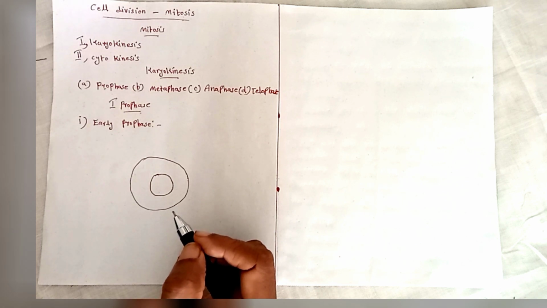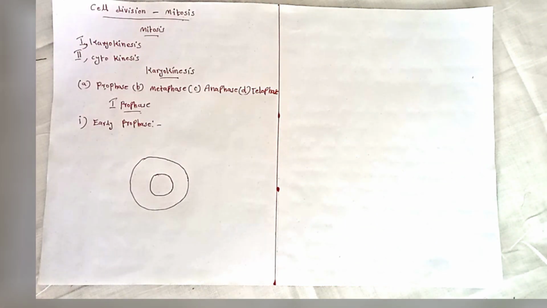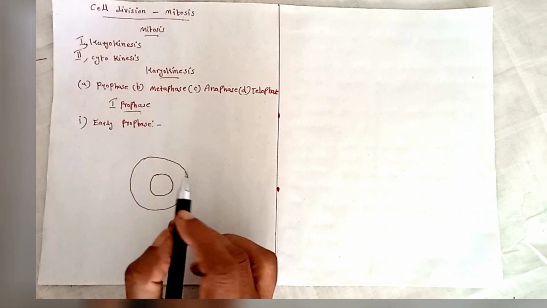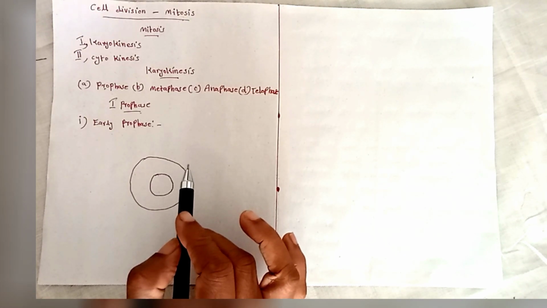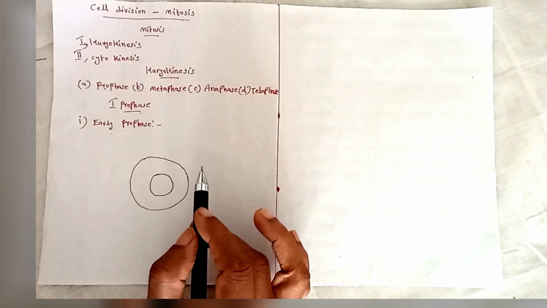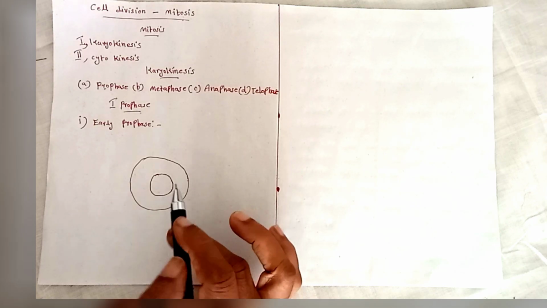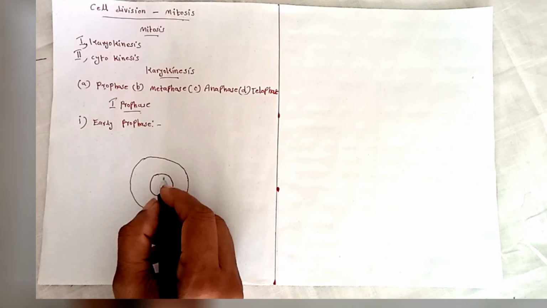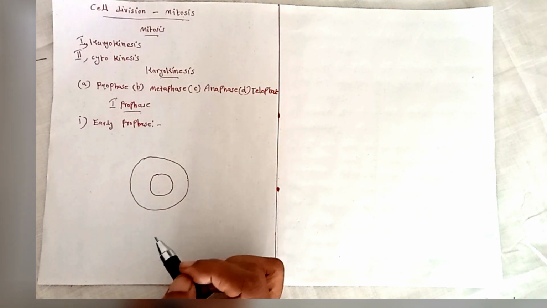Without the nucleus, it means cytoplasm. The nucleus and cytoplasm together form protoplasm. Cytoplasm means the protoplasm without nucleus. Now here we can draw a simple picture of a cell.